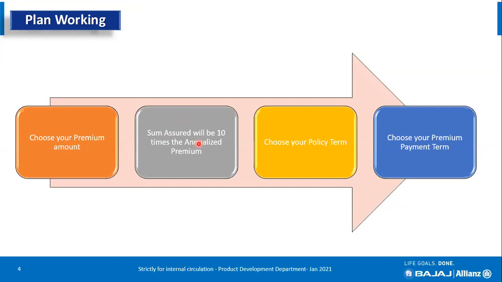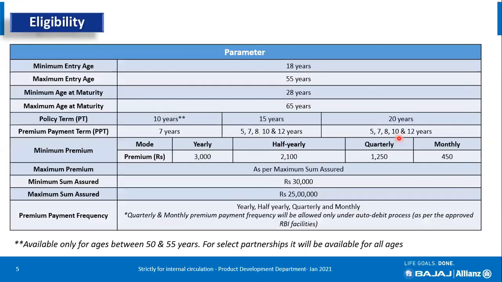Then the customer needs to decide what policy term he or she wants to take, and what premium payment term the customer wants to choose. So now we have added two policy term options here. We'll see in the next slide that we have also added one more PPT option in this. So this can be perfectly flexible depending on the customer's choice when they choose to buy the plan.